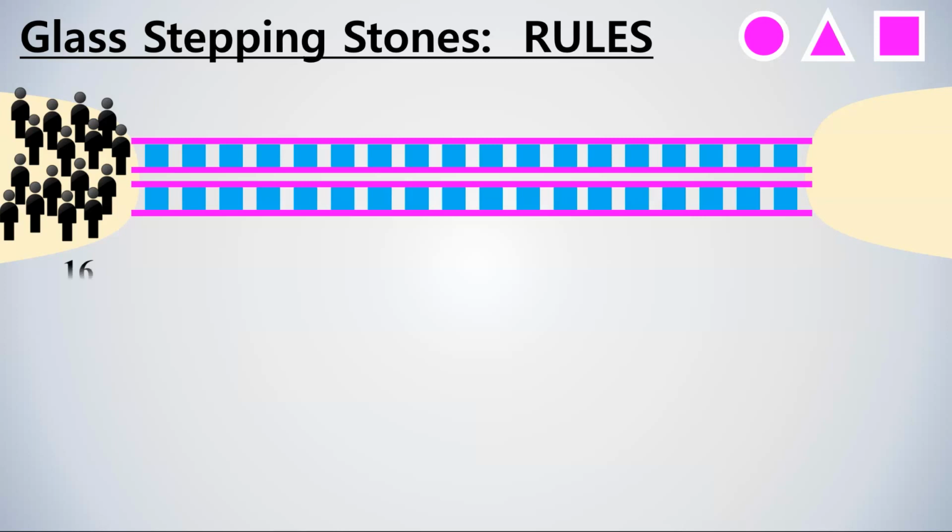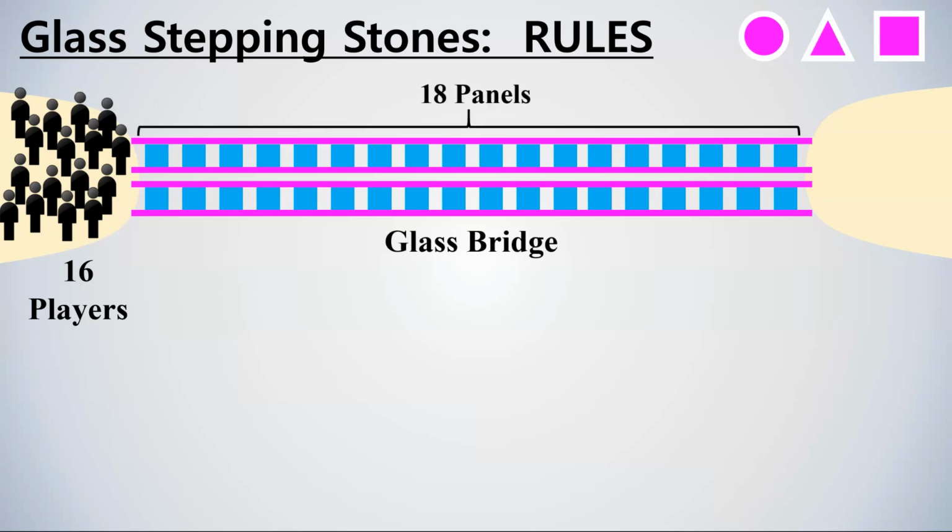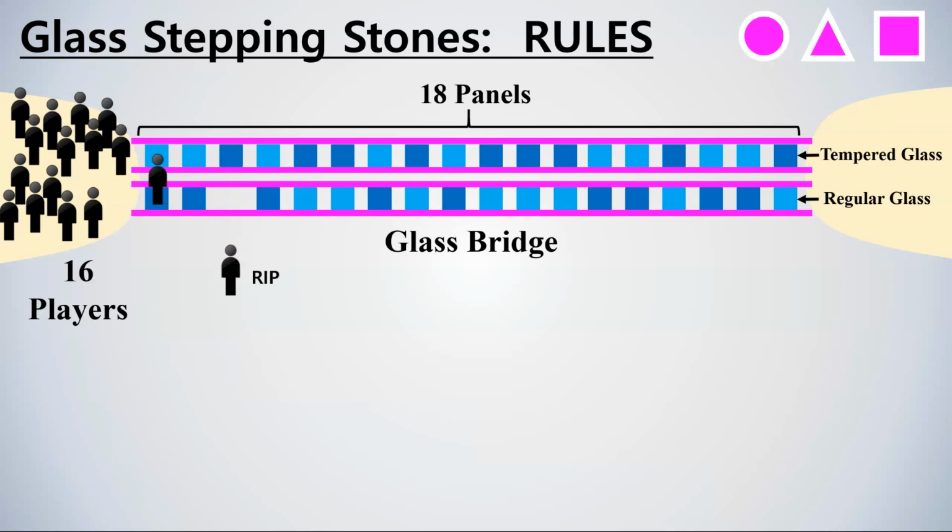So the rules are quite simple. In the show, 16 players, or rather survivors at that point, must cross the 2-panel wide glass bridge with the length of 18 panels, where the panels are made of either tempered glass or regular glass, which are indistinguishable. The tempered glass can support the weight of the players, but regular glass cannot support their weight. So if a player steps on a regular glass, the glass shatters and the player above falls to their death.